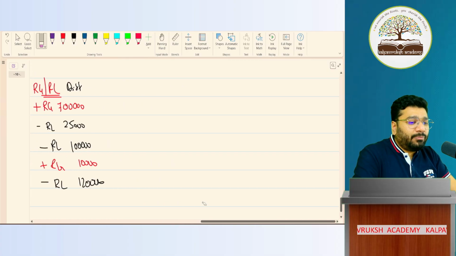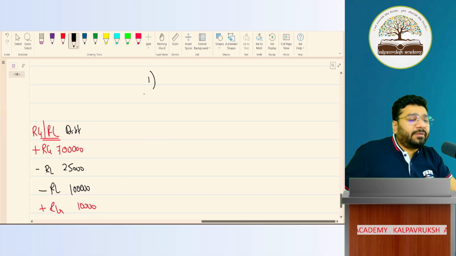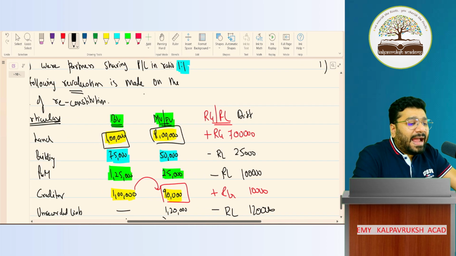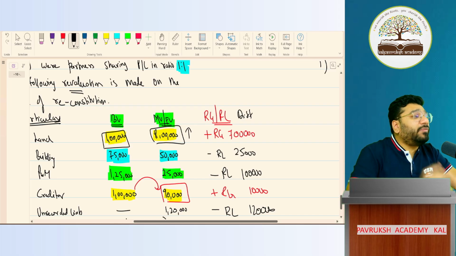Tell me people, I'm doing the journal entry here. What is the first journal entry? Sir, land value has increased from 1 lakh to 8 lakh. To increase the value of the land, what I'm supposed to do?